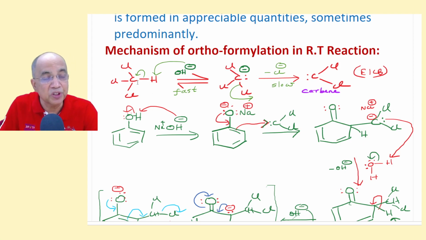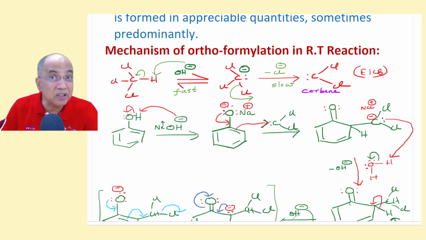Alpha means from the same carbon, 2 leaving groups go. First, the H plus ion is removed by the base to produce the trichloromethyl carbanion. Then, in the second step, the chloride ion goes as the leaving group to produce a neutral dichlorocarbene, or dichloromethylene carbene, intermediate.